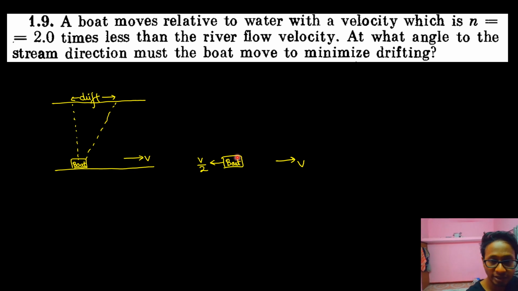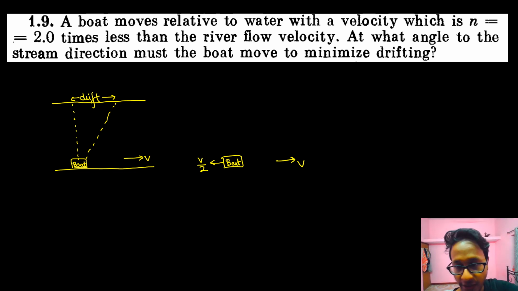For eternity it will move in the horizontal direction. It will never cross. Understood? It will drift in the right hand direction with velocity v by 2, because the net velocity is v minus v by 2, which equals v by 2 in the right direction. So for eternity it will move along right without crossing the river.